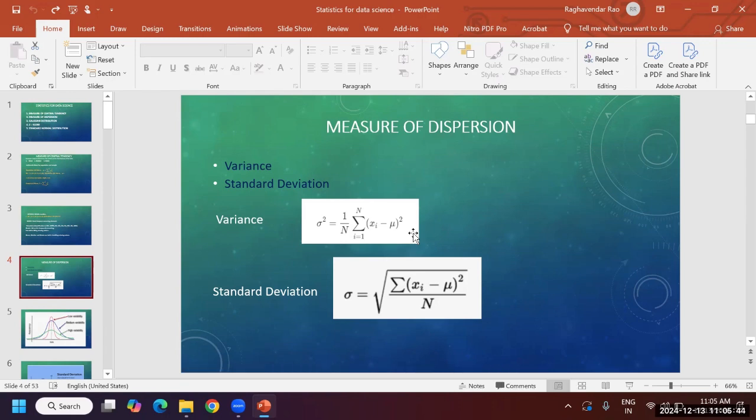Just see this. You are not able to see, right? Yes, okay. If the TV screen is there, that will be better. This light is not good.